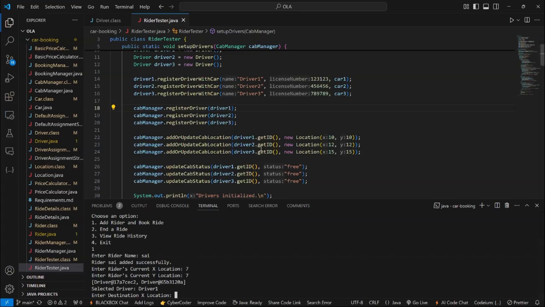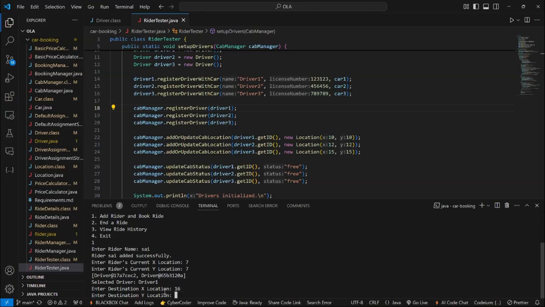Here you can see we initially have three drivers, but in our array we are going to consider only the two available drivers, as only driver 1 and driver 2 are the nearest drivers for our rider, and driver 3 is so far. We are going to select driver 1 because he's available and has the status of free, and he is also the nearest one to our rider, and we are going to give him some destination.